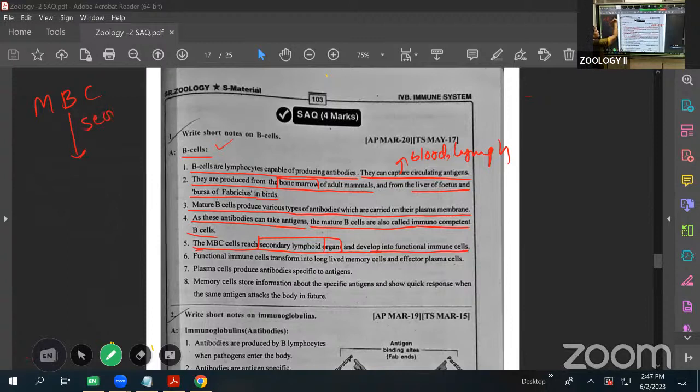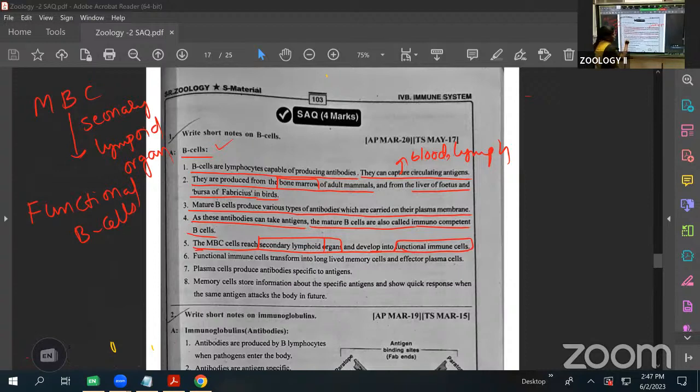Secondary lymphoid organs, for example, the thymus gland is a secondary lymphoid organ. Lymph nodes are also secondary lymphoid organs. When the mature B cells enter the secondary lymphoid organ, they are formed as functional B cells. See this one. The MBC cells reach the secondary lymphoid organs and develop into functional immune cells, or functional B cells are formed. These functional immune cells transform into long-lived memory cells.